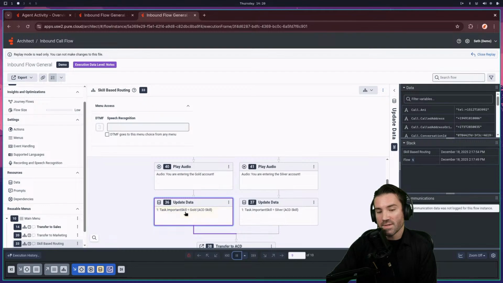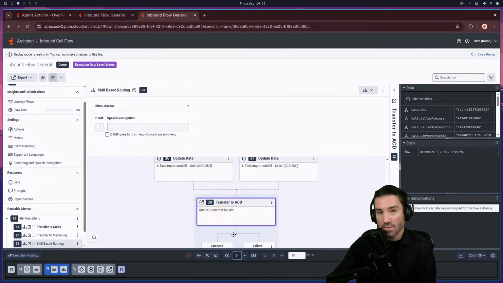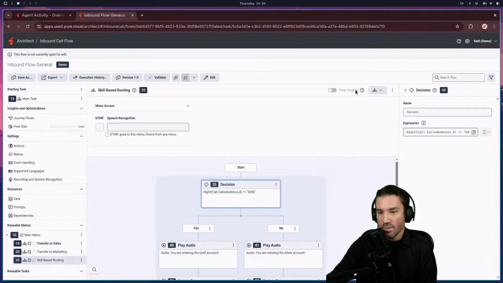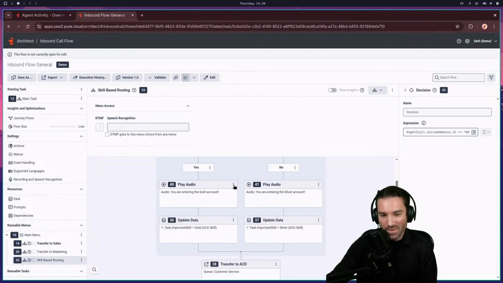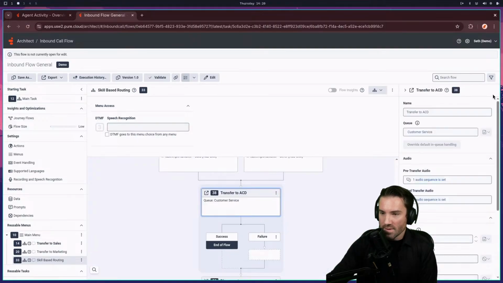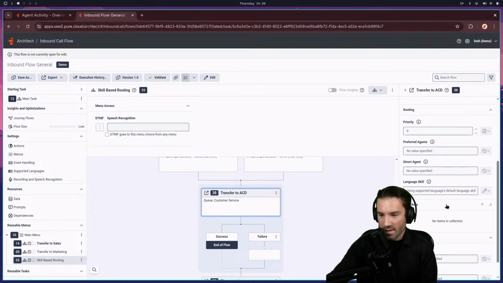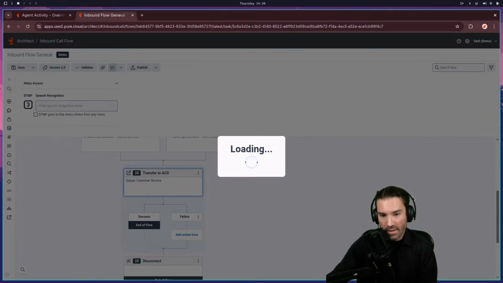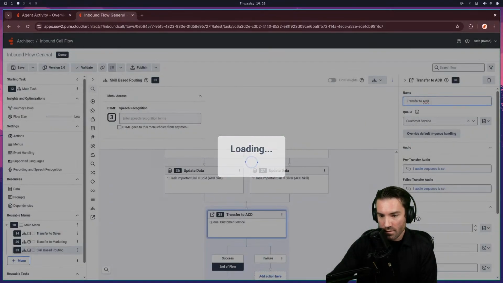So it plays the gold, it assigns the gold skill, and then transfers over into the queue where we'll have that skill. I say all that, but I do need to double check that I actually assigned it. I may not have actually assigned the skill when actually transferring, so did all that work just to kind of show the flow, but maybe not the full result. Okay, let me scroll down here, open up this edit button, and it doesn't look like I did. So I need to go back and edit the flow, kind of take it out of its publish mode.